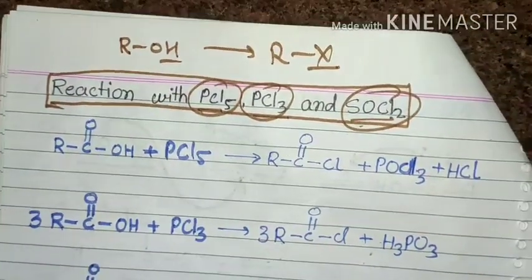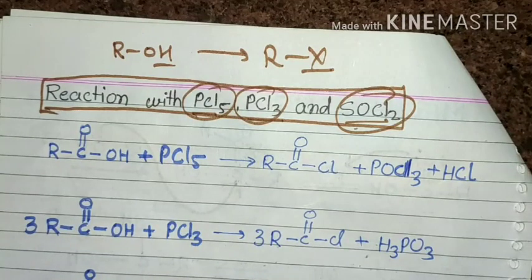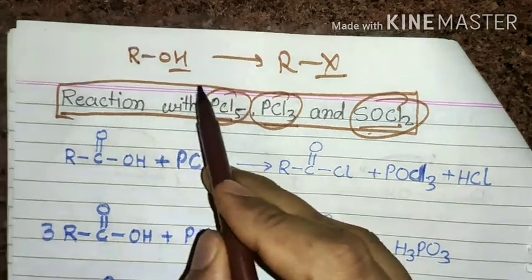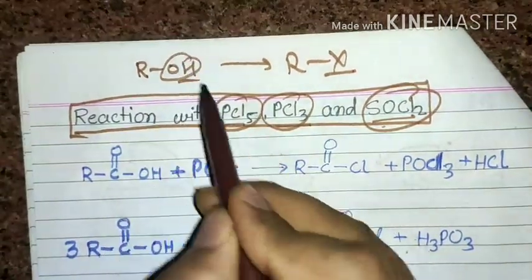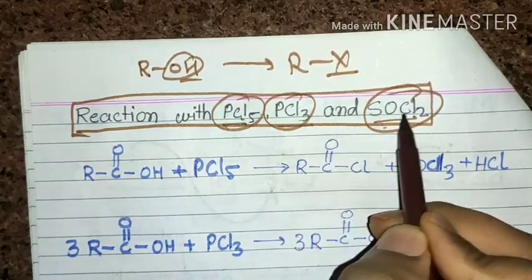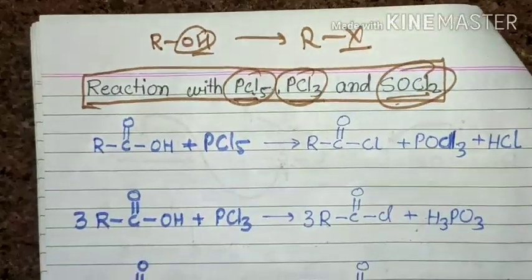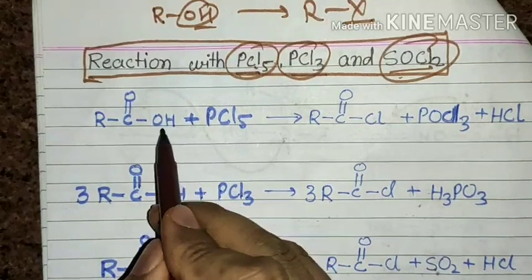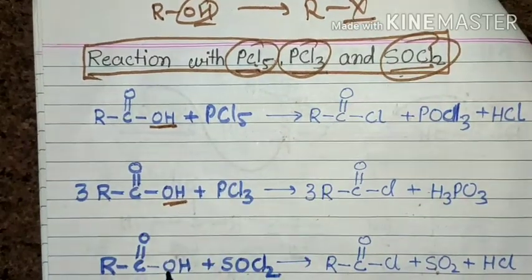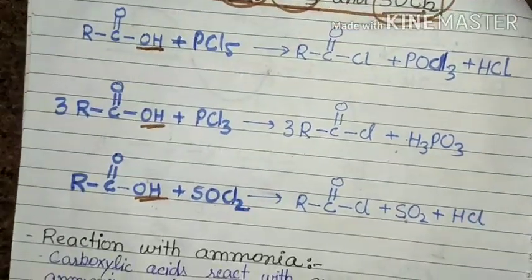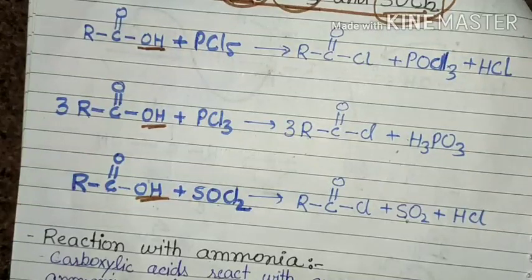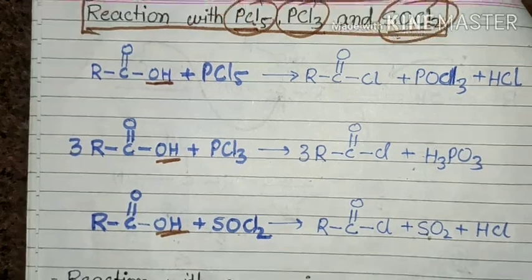In this case, we prefer SOCl2 due to the volatility of the side products, which are mostly in the gaseous phase. In this reaction, the OH is replaced by the halogen atom. So in a carboxylic acid also, the OH group is replaced by the halogen atom of the reagent, a reaction similar to that of alcohol as you learned in the alkyl halide chapter.